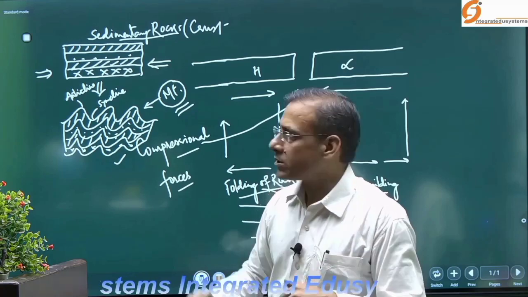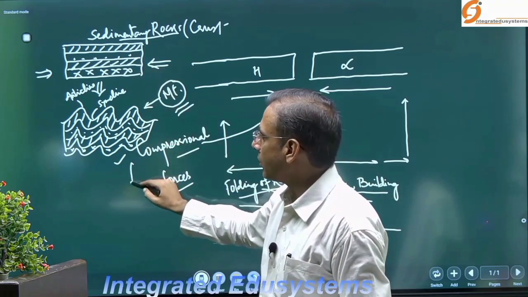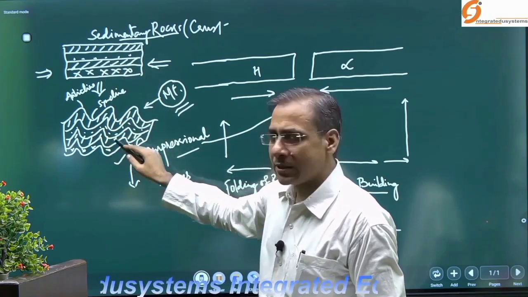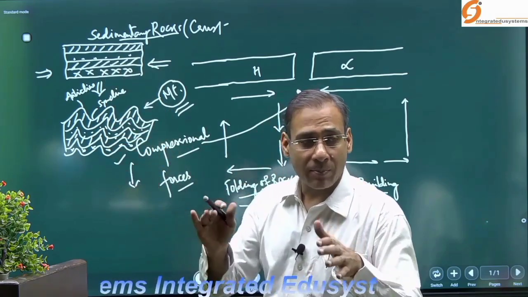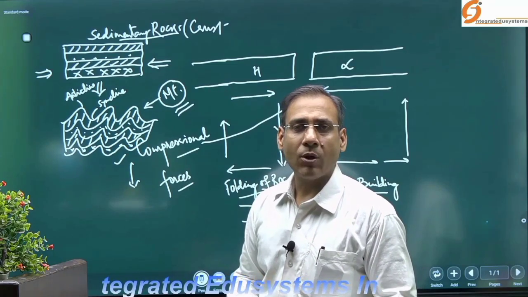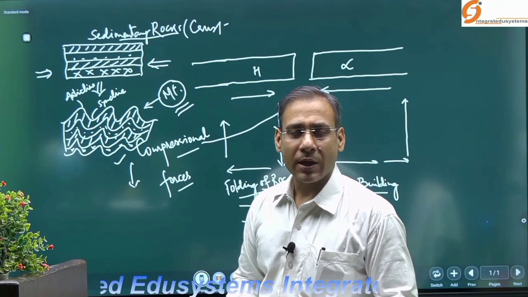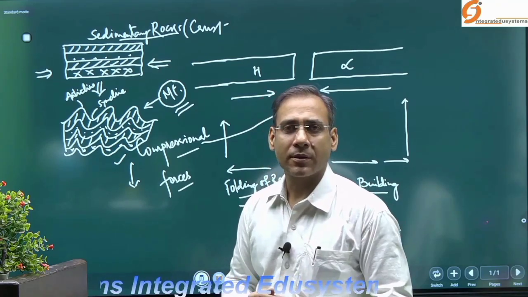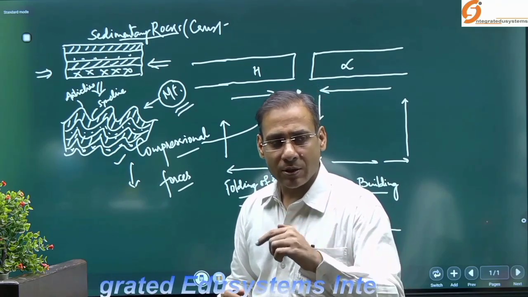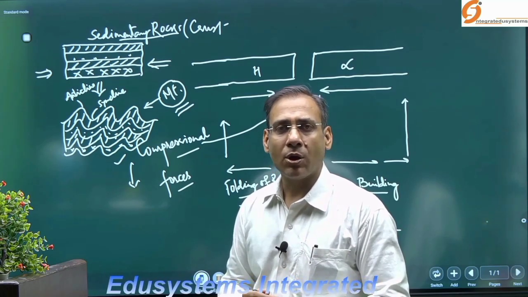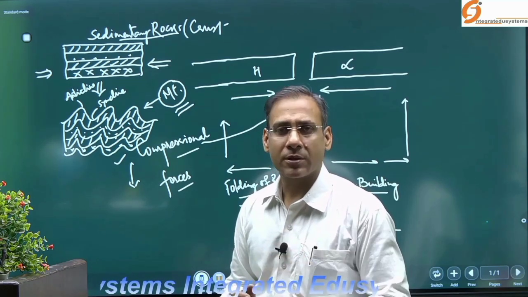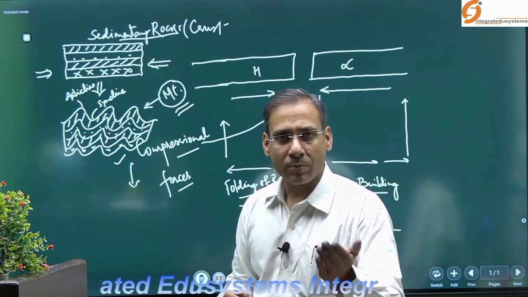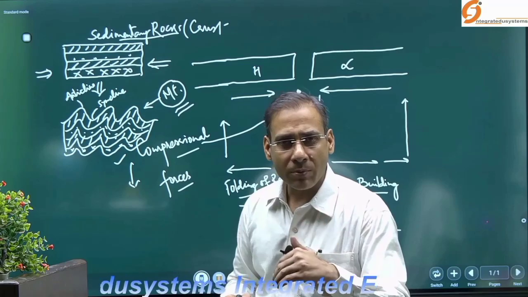So how are sedimentary rocks converted into metamorphic rocks? When excessive pressure and temperature are applied over the sedimentary rocks, molecular rearrangement and recrystallization take place. We call this metamorphosis, change of form. And as a result of metamorphosis, which rock is formed?